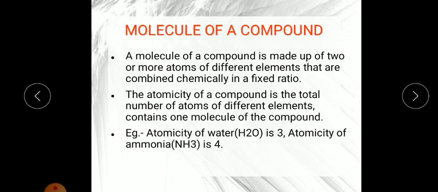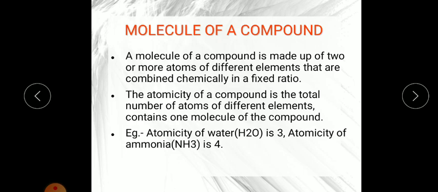Last class I have explained to you that H2, O2, N2, Cl2, S8, P4, all are molecules of an element. And now, what is a molecule of a compound?